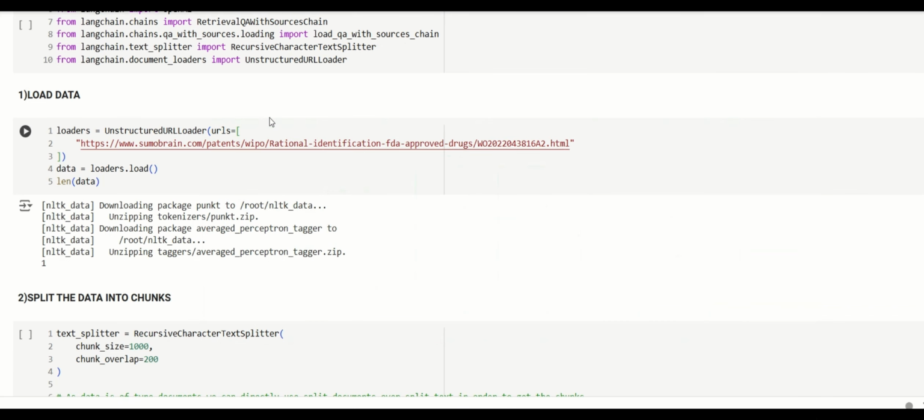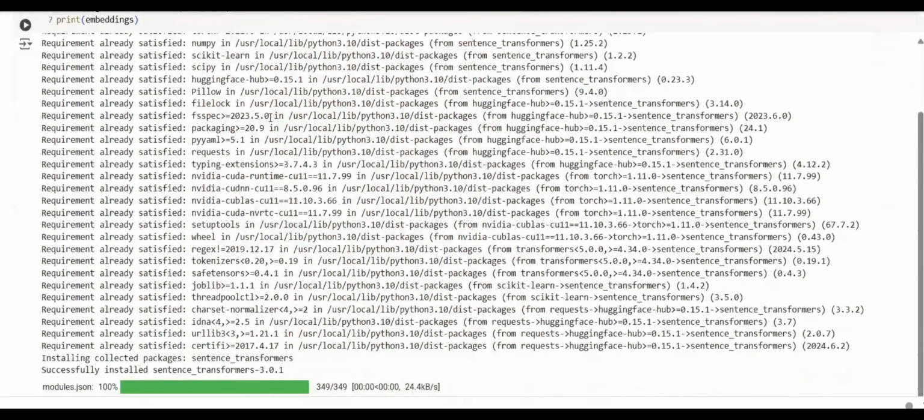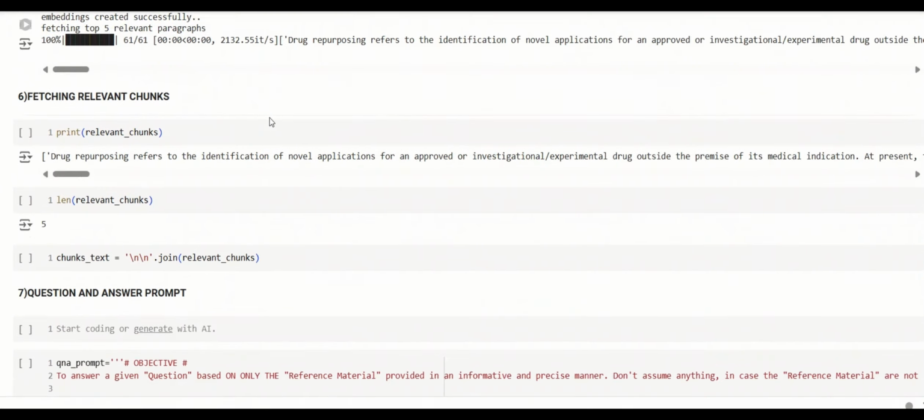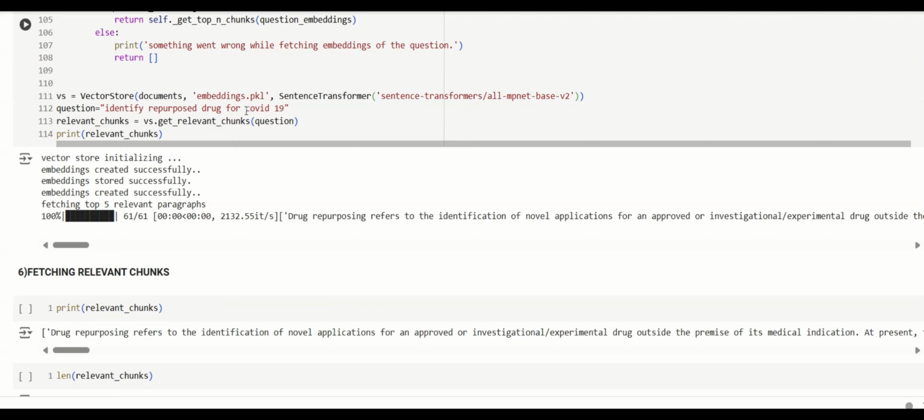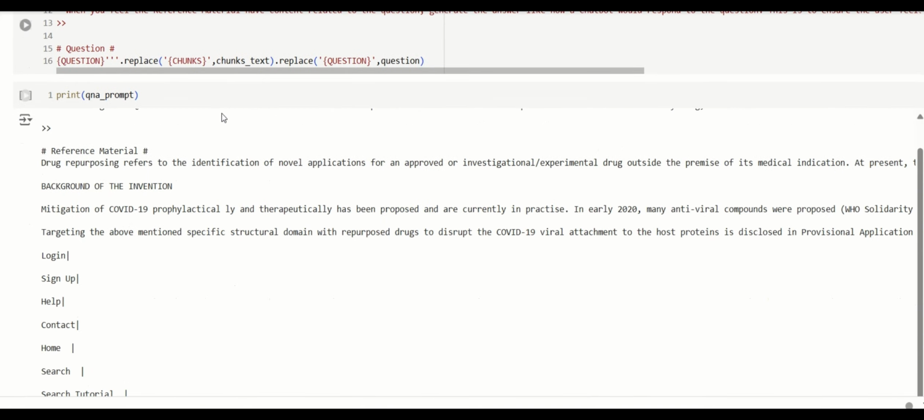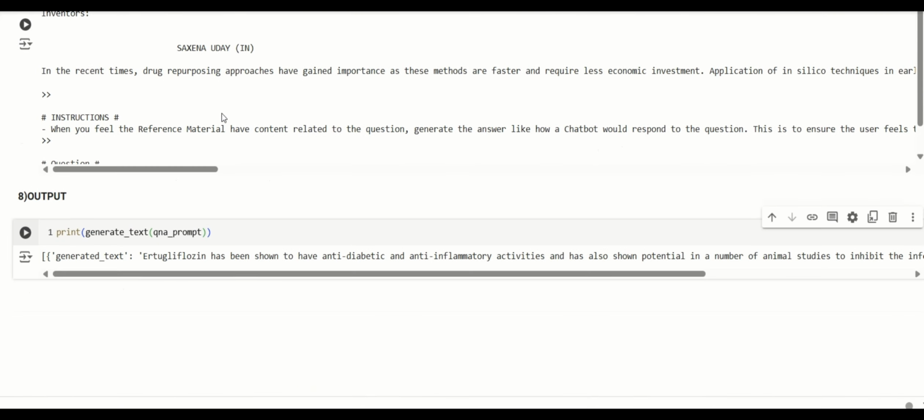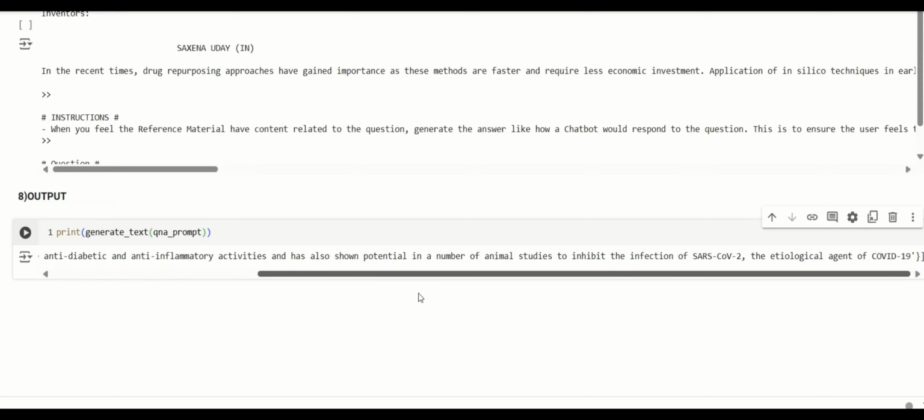In our model, we query from a research paper where the researchers identified the drug to treat COVID-19. We first load the URL of the research paper and follow the necessary procedures. Then we query the model by giving a question, identify the repurposed drug for COVID-19. The model accurately retrieves the answer from the URL of the research paper.